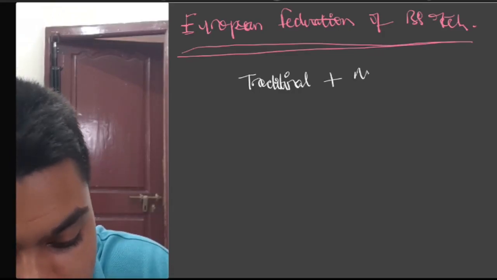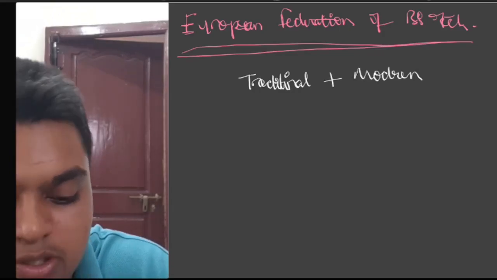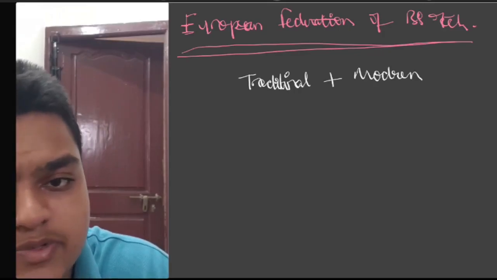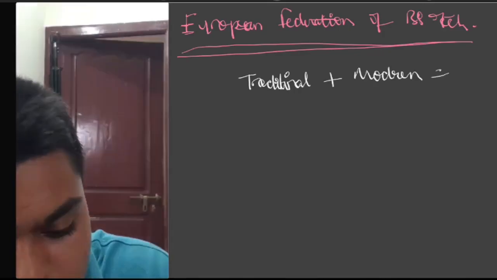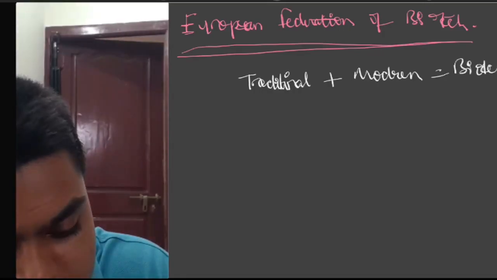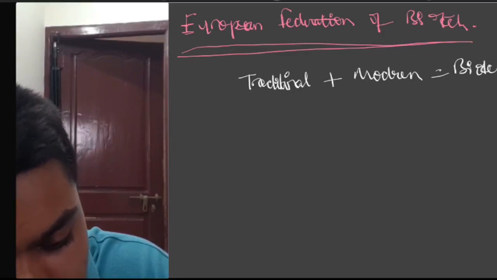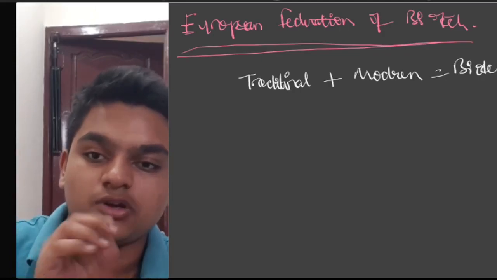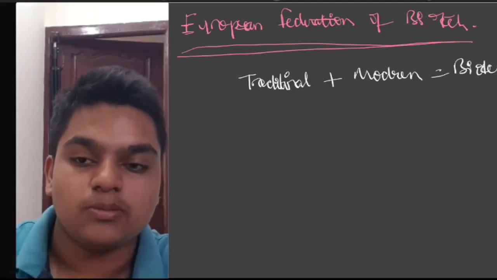Plus modern: usage of genetically modified organisms is also biotechnology. It hasn't ruled out either. Traditional plus modern equals biotechnology. This is the definition given by the European Federation, or rather, the definition included both these parts.